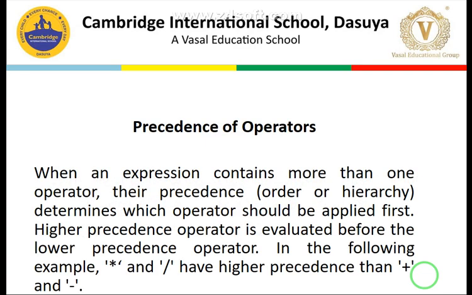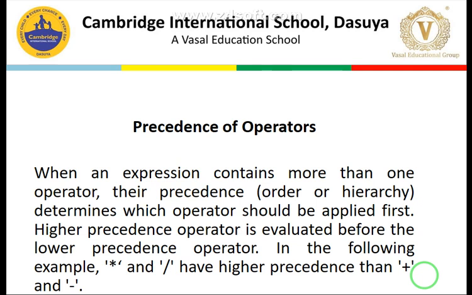Then another important topic is the precedence of operators. Basically, in an expression, how are the operators evaluated? Precedence means what their hierarchy is. The operators with the higher hierarchy or order will be evaluated first, and the operators with the lower hierarchy or lower order will be evaluated later on. If in an expression we have two operators of the same level or hierarchy, then the operators falling on the left side will be evaluated first.